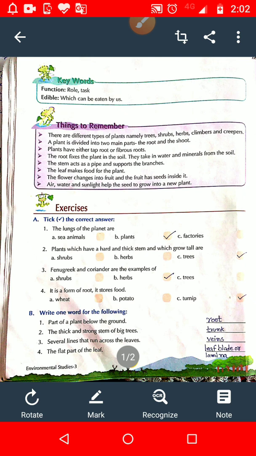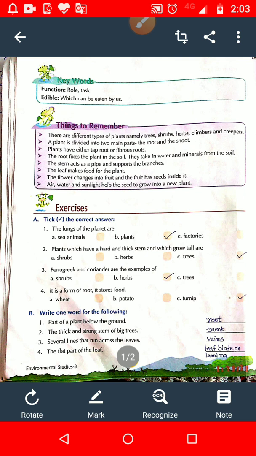This is one of the most important functions of the stem. Which part of the plant prepares the food? That is leaves. That is the reason leaves are known as the kitchen of the plant. So it carries the food made by the leaves to different parts of the plant. So these are the functions of a stem.